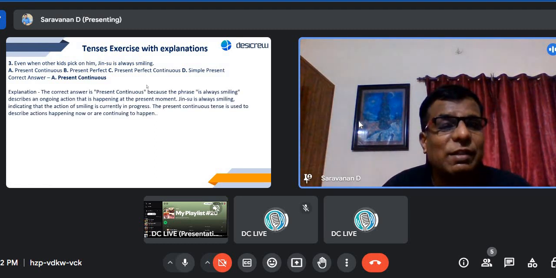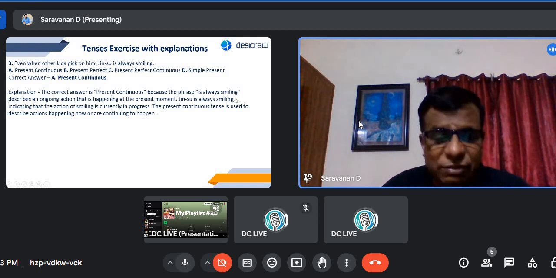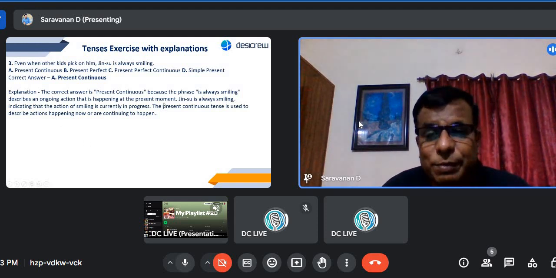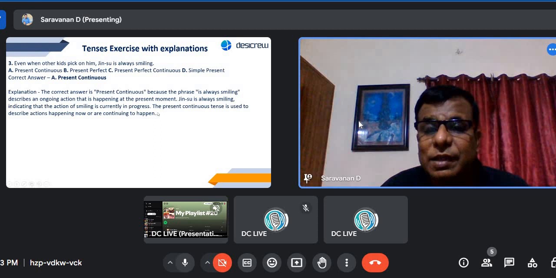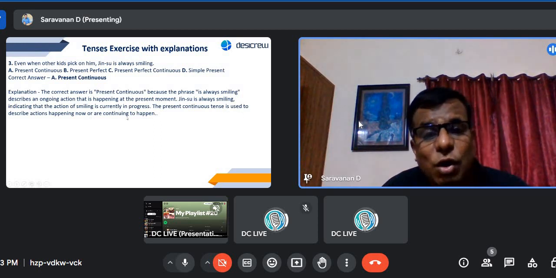So let's look at the explanation. The correct answer is present continuous. Why? Because the phrase "is always smiling," as you also pointed out, describes an ongoing action that is happening at the present moment. "Is always smiling" indicates the action of smiling is currently in progress. The present continuous tense is used to describe action happening now or